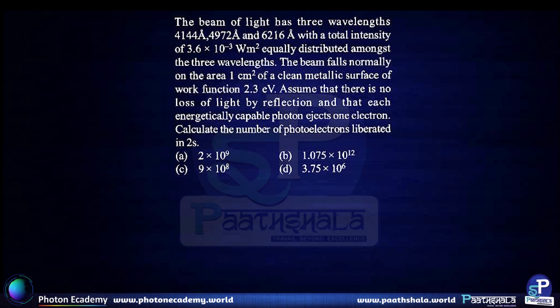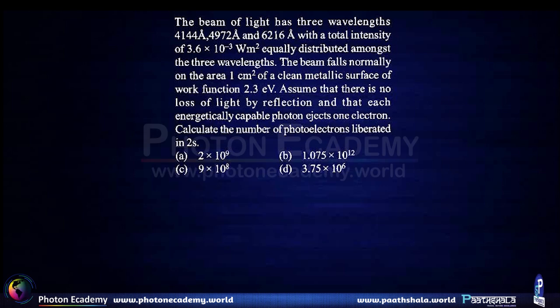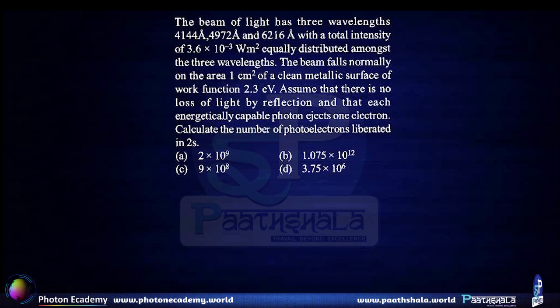A beam of light has three wavelengths: 4144 angstroms, 4972 angstroms, and 6216 angstroms, with a total intensity of 3.6 × 10^-3 watt per meter square, equally distributed amongst the three wavelengths. The beam falls normally on an area of 1 cm square of a clean metallic surface of work function 2.3 electron volt. Assume that there is no loss of light by reflection and that each energetically capable photon ejects 1 electron. Calculate the number of photoelectrons liberated in 2 seconds.